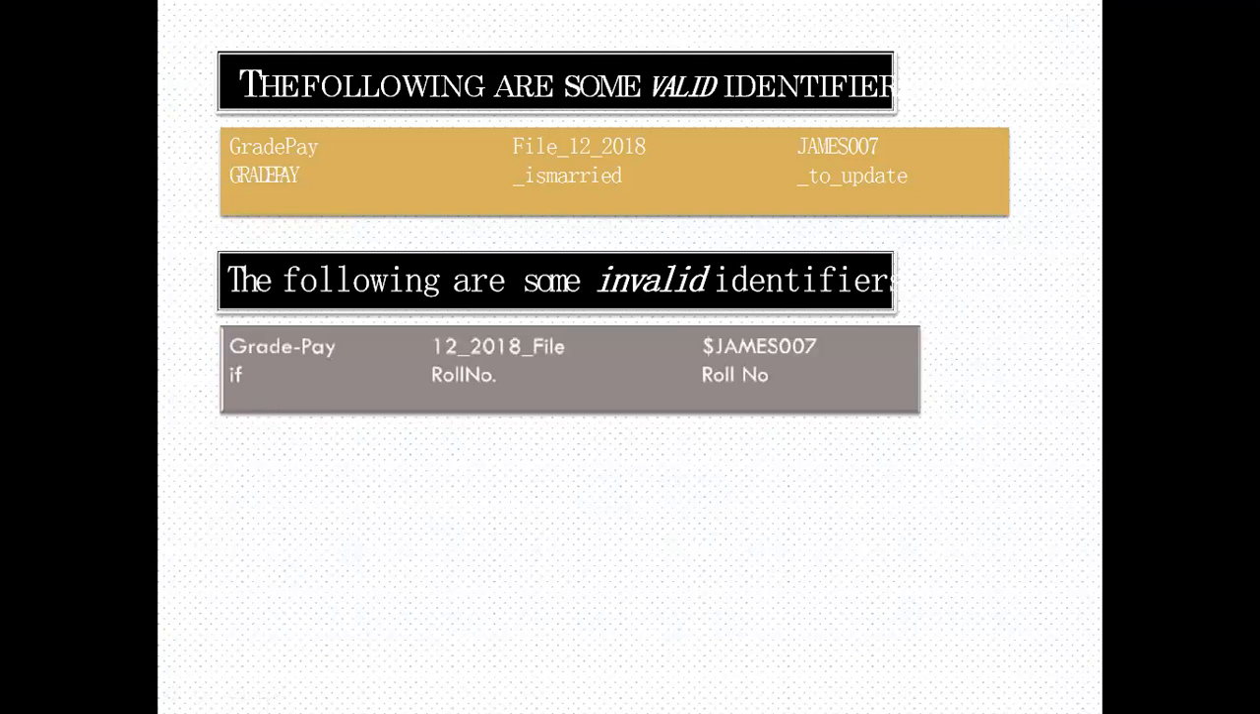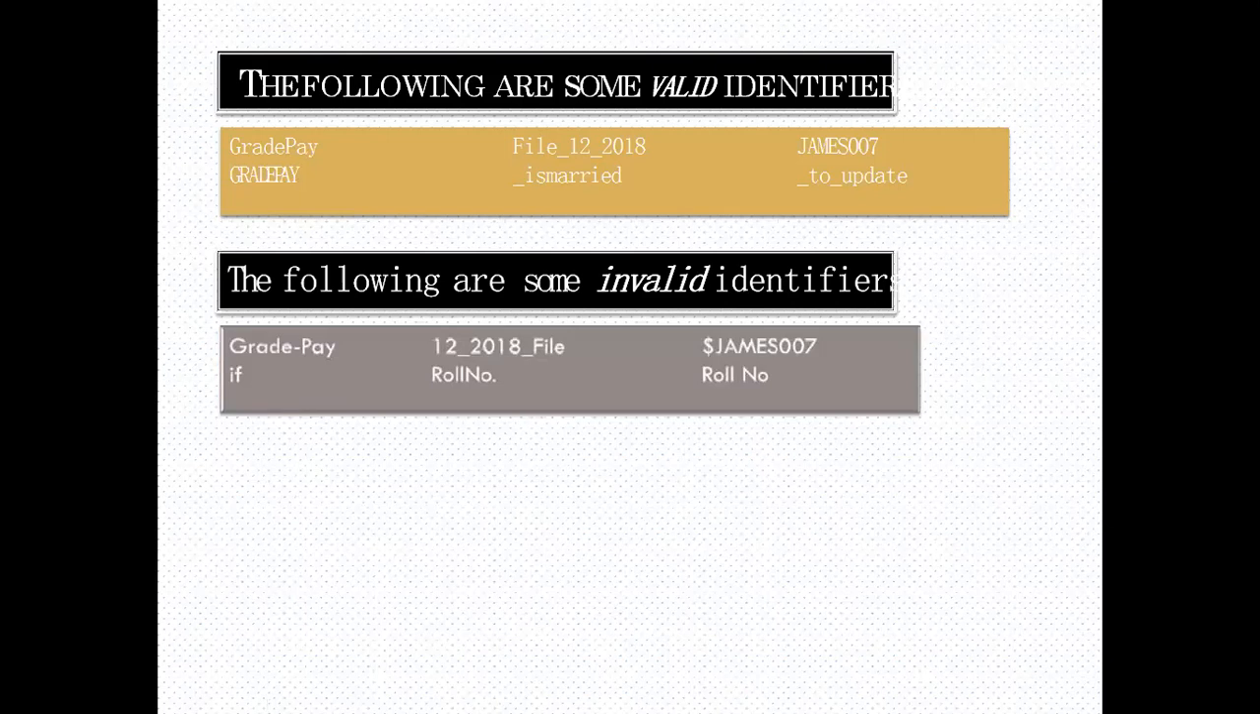The valid ones are valid because they follow all the rules of identifier declaration. I'm talking only about the invalid identifiers. The first variable that I have declared is grade underscore hyphen pay. Here the hyphen is a special symbol, which is invalid. In the second example, I have used 12 underscore 2018 underscore 5. The underscore is permissible, it's okay, but the first character should be an alphabet. In our case, it is a digit. That's the reason this is an invalid identifier.